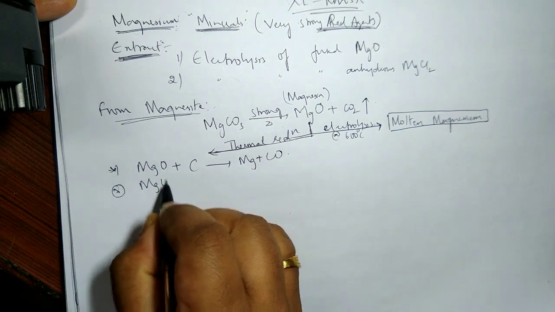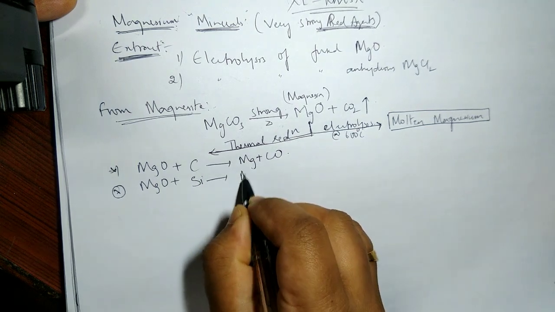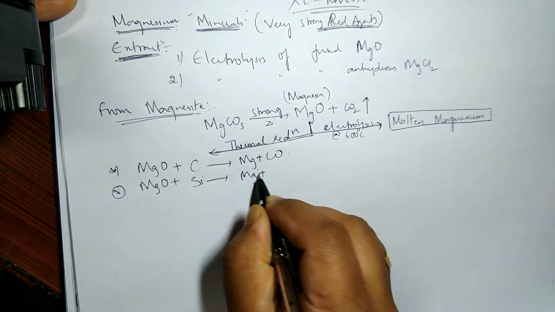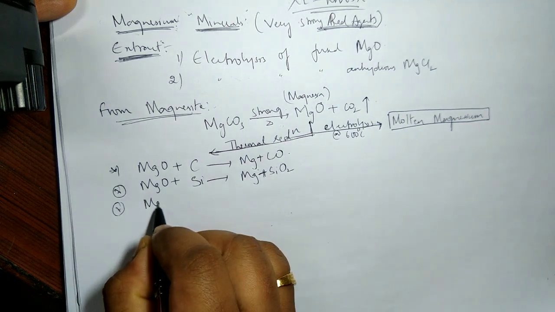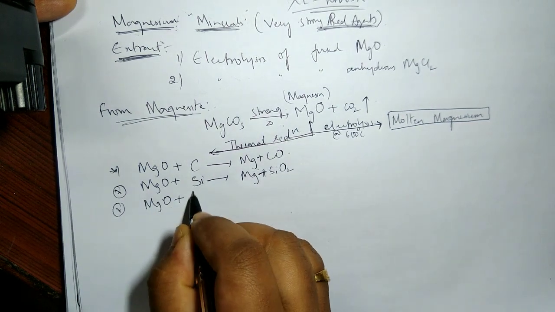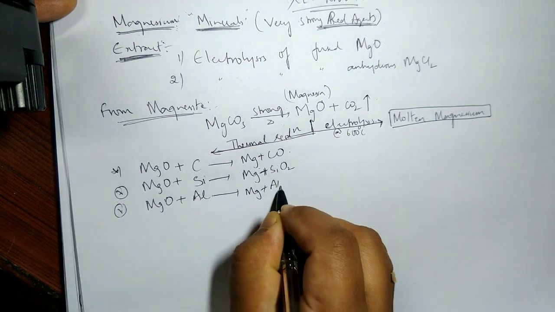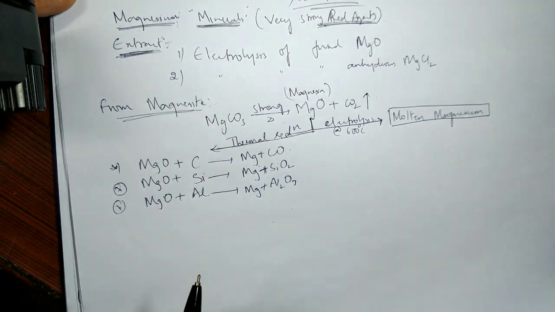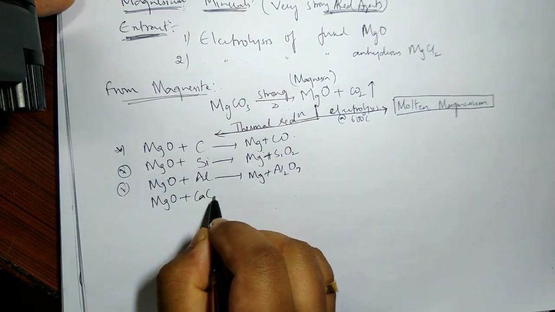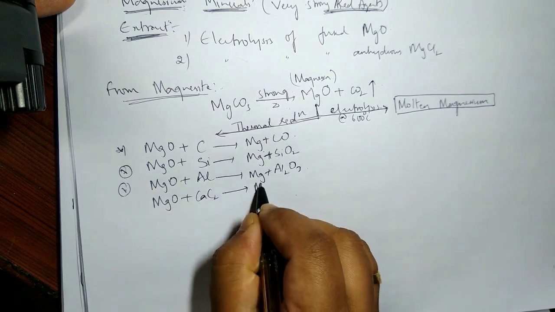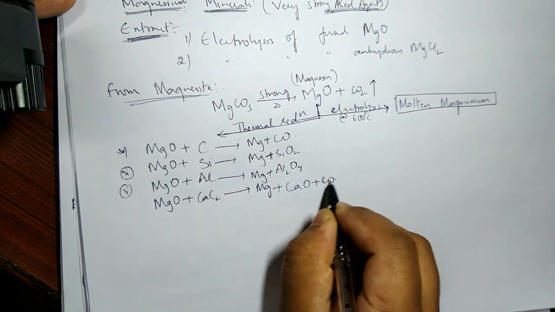Magnesium oxide treated with silicon gives magnesium plus SiO2. Magnesium oxide treated with aluminium also serves, giving magnesium and Al2O3. And a very important one, magnesium oxide treated with calcium carbide, which we have seen already, forms magnesium plus calcium oxide plus carbon monoxide.